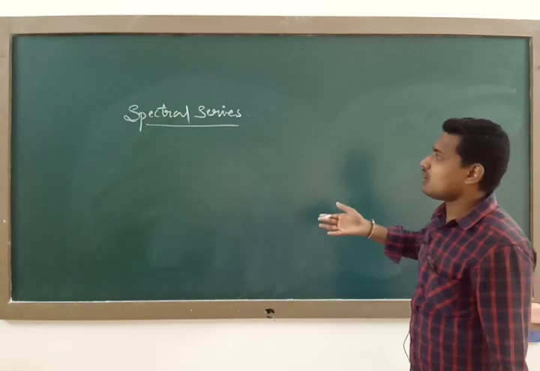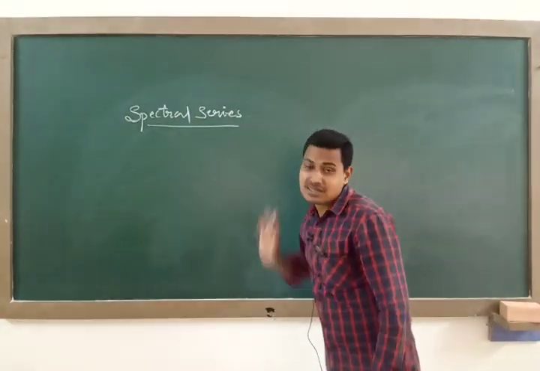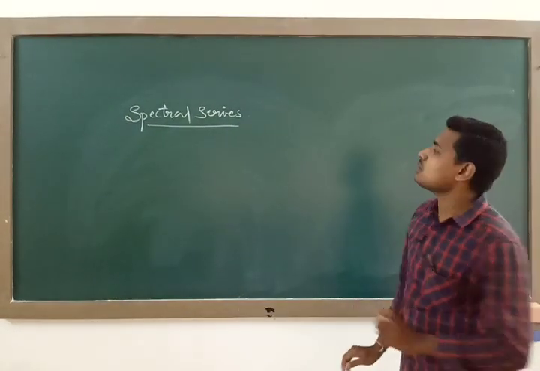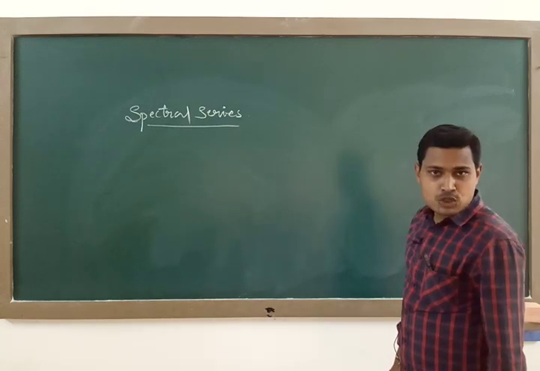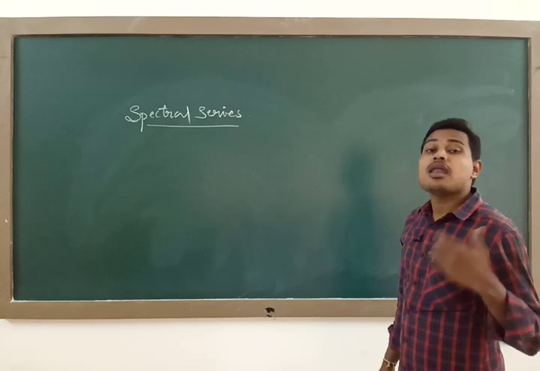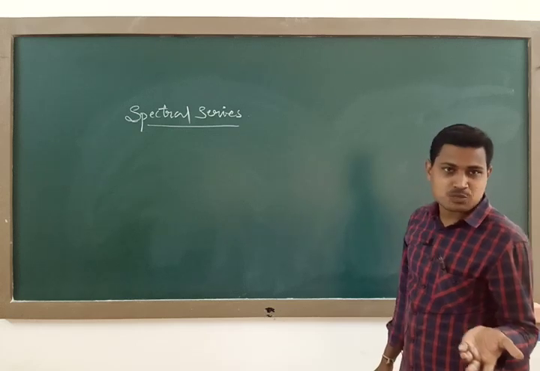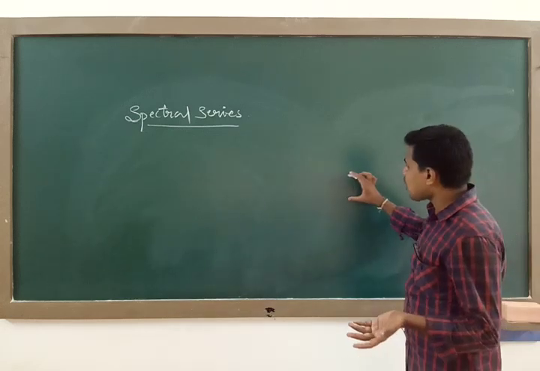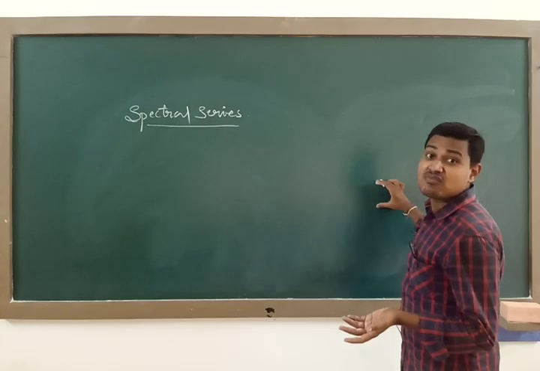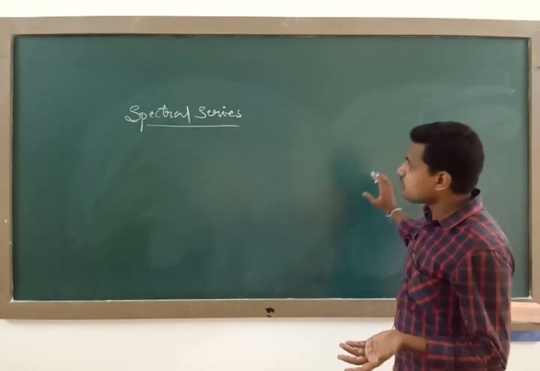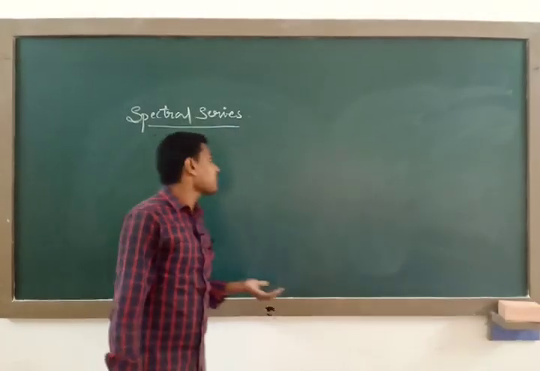In the same way, here, why did we call it a spectral series? Why have we given the suffix series for spectra? Here also, if you study the line emission or line absorption spectrum, there is some proper order of arrangement. Some regular wavelengths are present, so that is the reason it is called a spectral series.